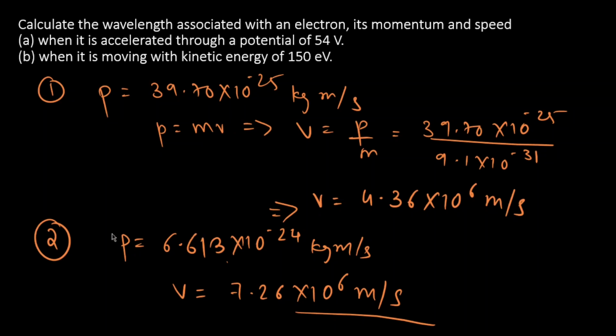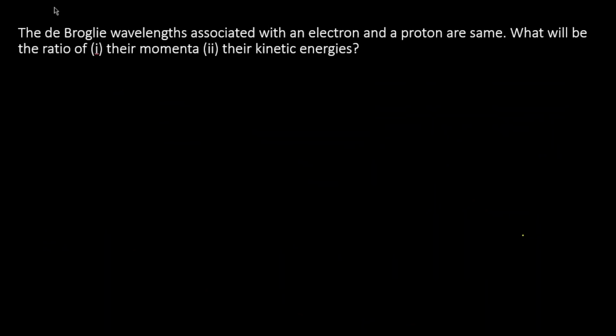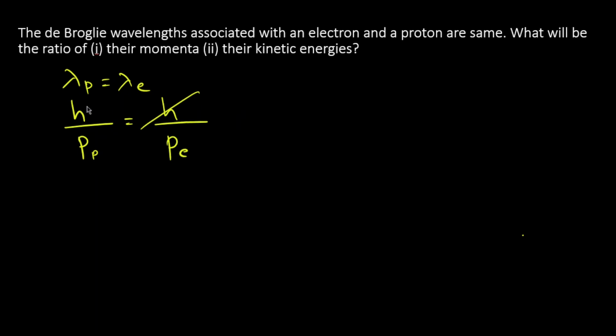Let's look at the next sum. The de Broglie wavelength associated with an electron and proton are the same. What will be the ratio of their momenta, and their kinetic energy? They have given that lambda p is equal to lambda e. From de Broglie's hypothesis we know that lambda is h upon p. So for proton, lambda p will be h upon momentum of proton, and similarly lambda e will be h upon momentum of electron. So h cancels.